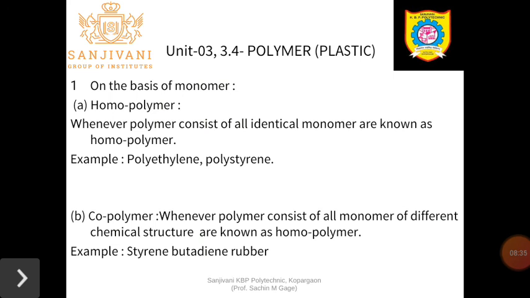होमो मीन्स सेम. सो होमोपॉलीमर हम किसको बोलेंगे? Whenever the polymer consists of all identical monomers, it is known as a homopolymer. If the monomers linking to other monomers are identical, means the same, homo means the same molecules or the same monomers linking to one another to form the large molecule, that is your polymer, it is said to be a homopolymer. For example polyethylene और polystyrene.